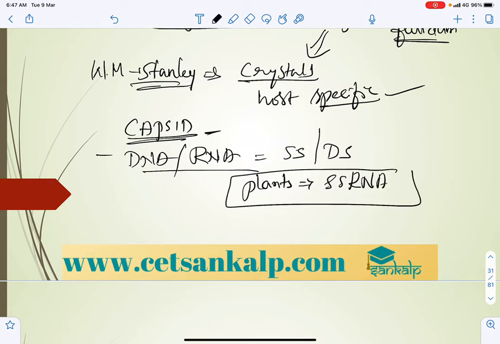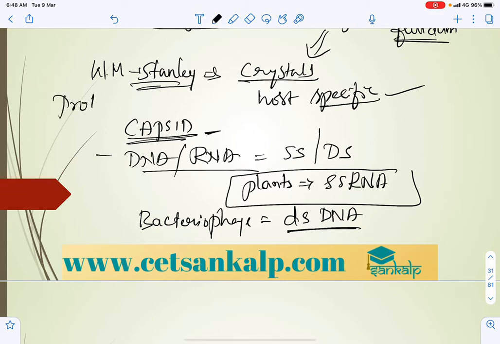Bacteriophages, the viruses which infect bacteria, generally have double stranded DNA as genetic material. Animal viruses can have single stranded or double stranded RNA, or double stranded DNA. Viral diseases in animals include mumps, smallpox, and HIV, the human immunodeficiency virus, which causes AIDS. The protein coat is present in viruses and wraps around the genetic material.